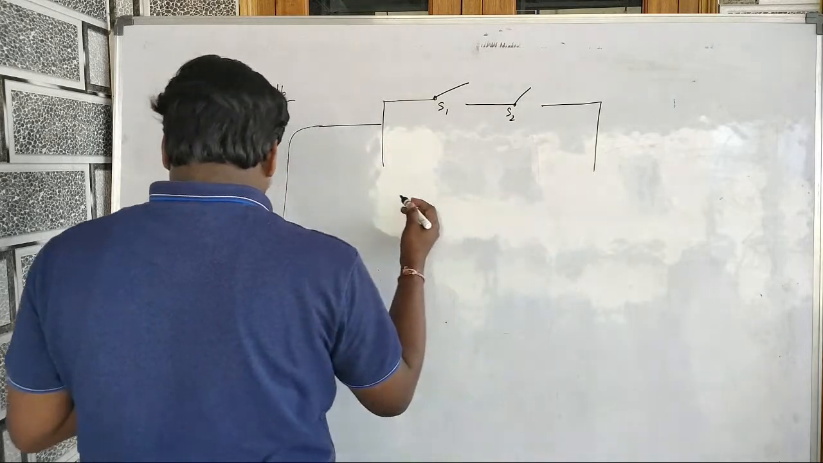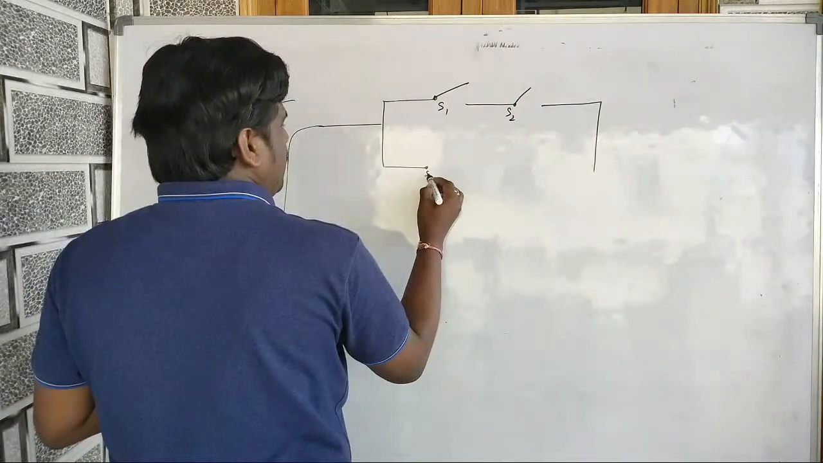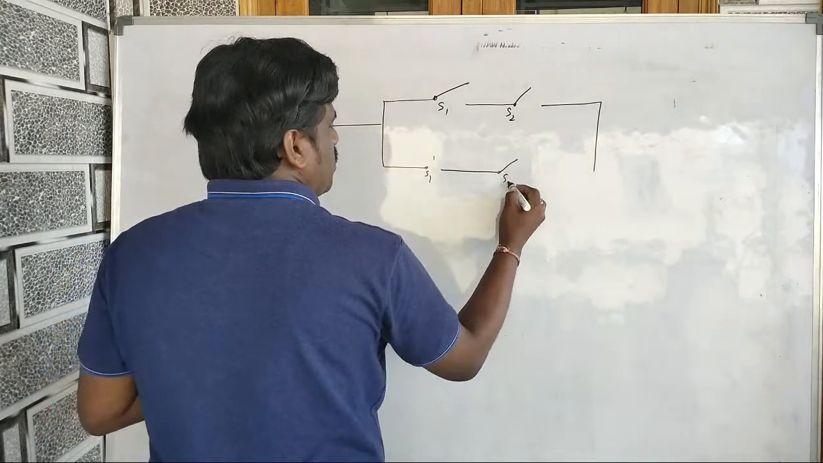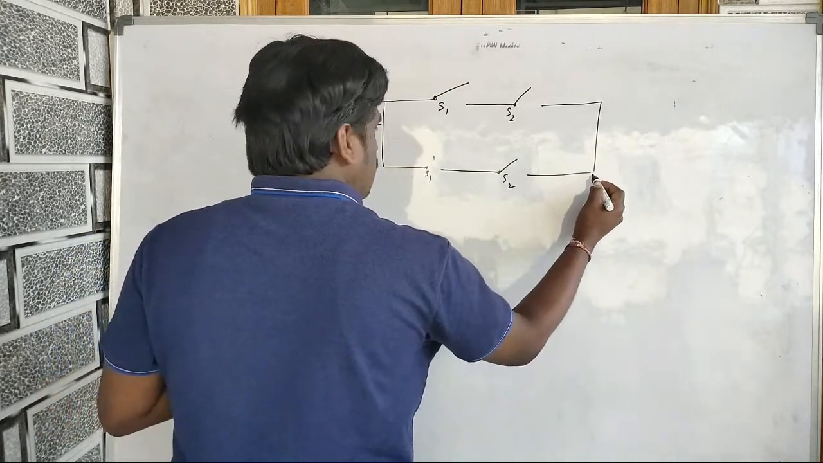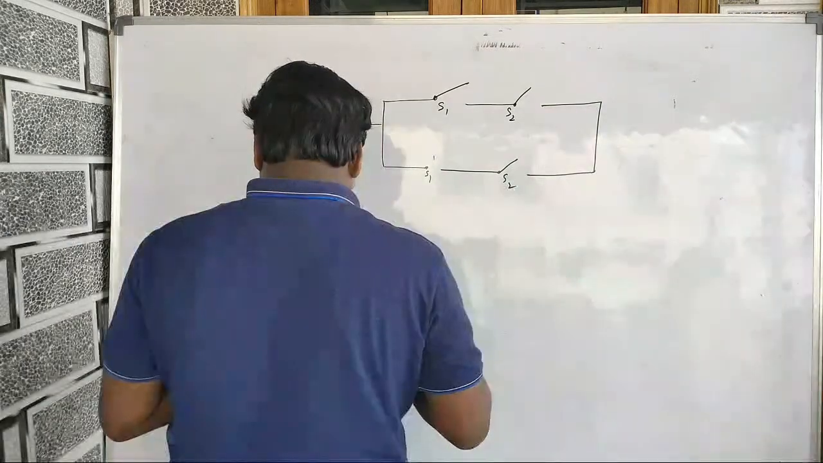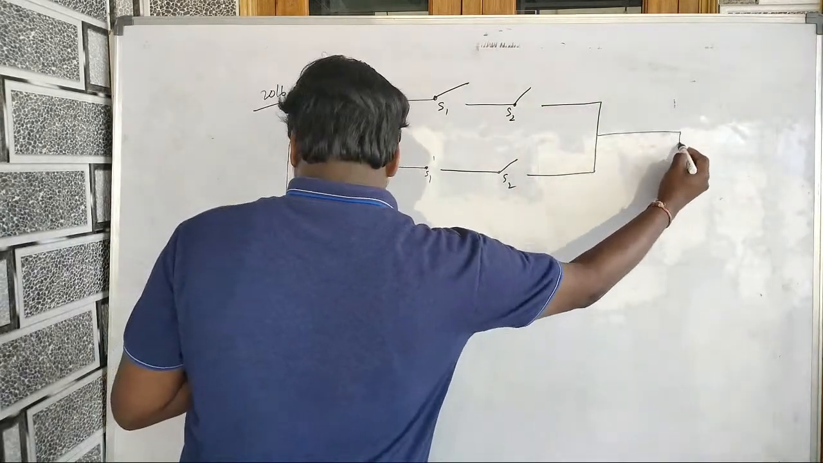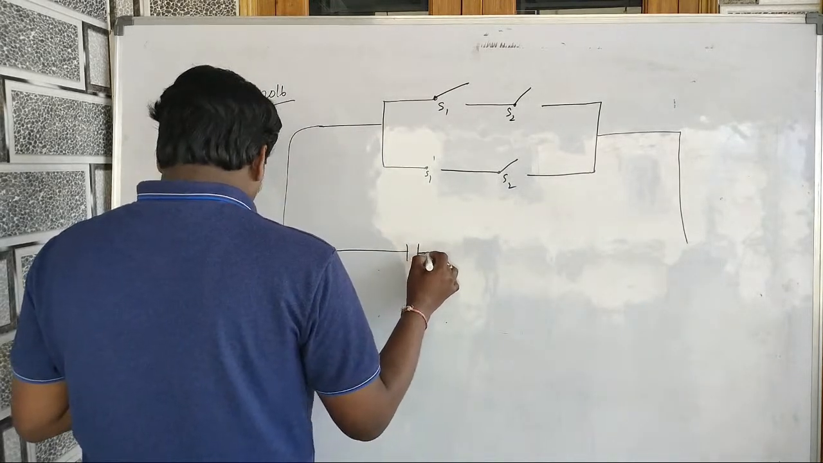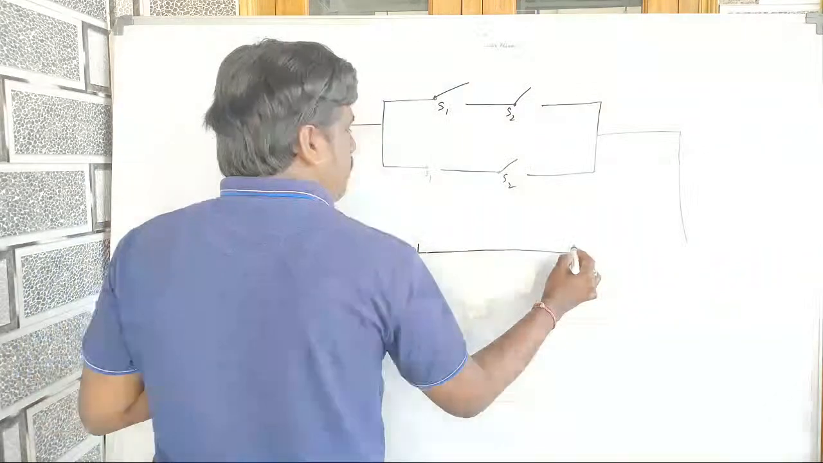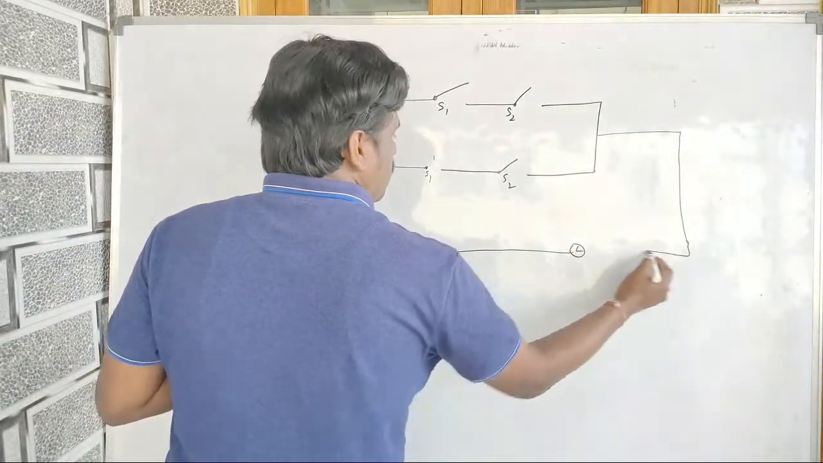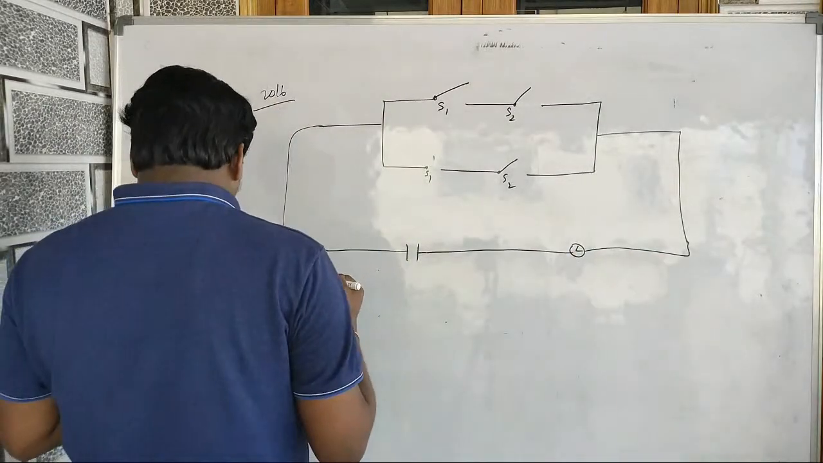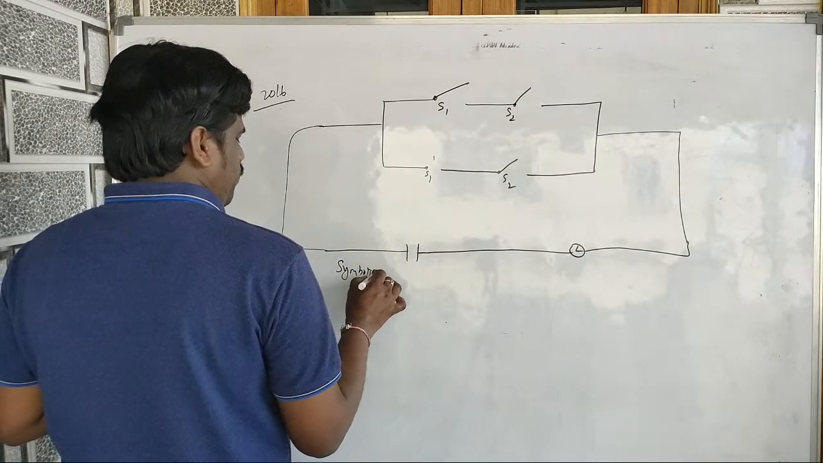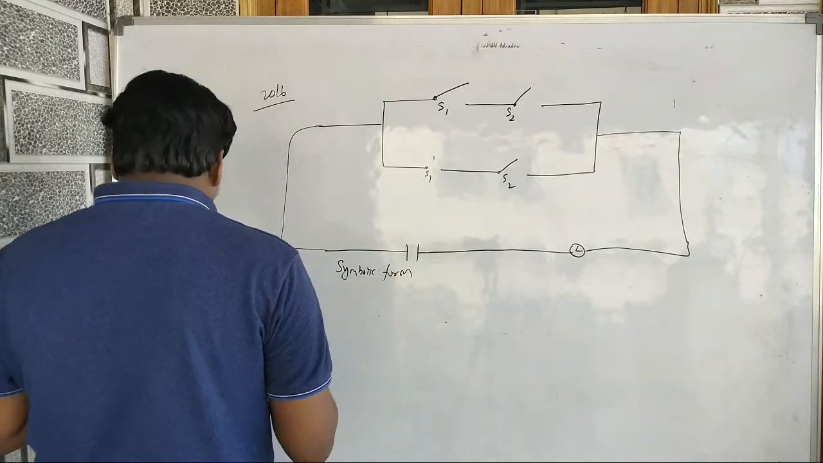Then you have this S1 dash. Okay, then you have S2 dash. Fine. Then you can go this way, and here is the battery charge. Here is the lamp, battery and lamp. And it is asking for the symbolic form.